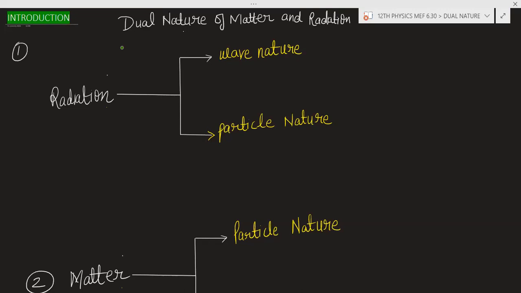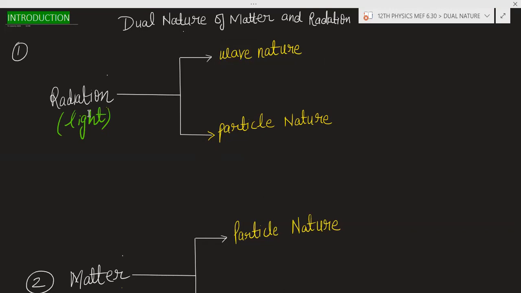See, so basically what is radiation? Radiation is light. The light is a radiation. So this radiation have the wave nature also. We have seen for the wave nature what we have seen. Light have the wave nature. We know earlier. What is light? I told you light is a wave. Light is a form of energy and it is a wave.